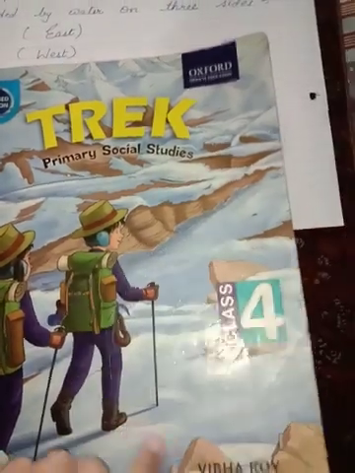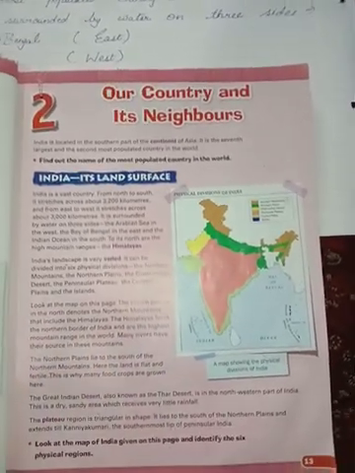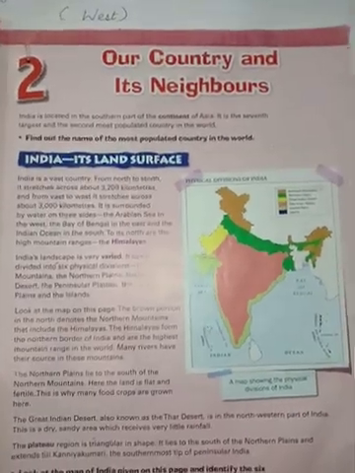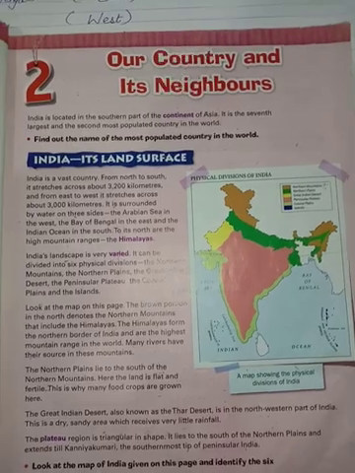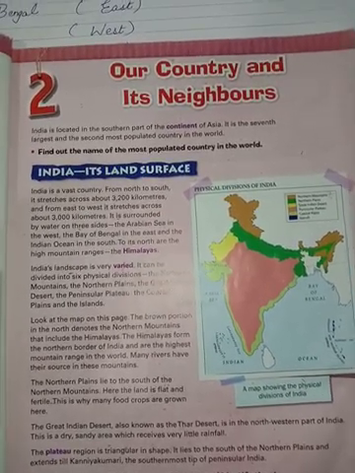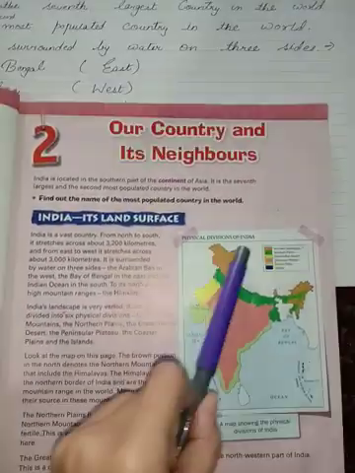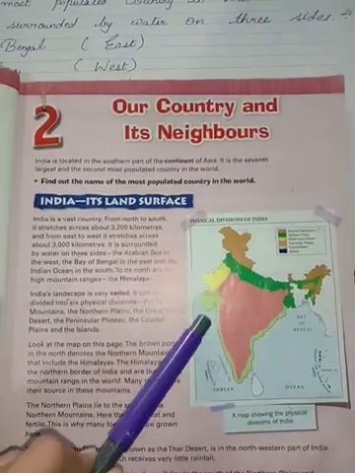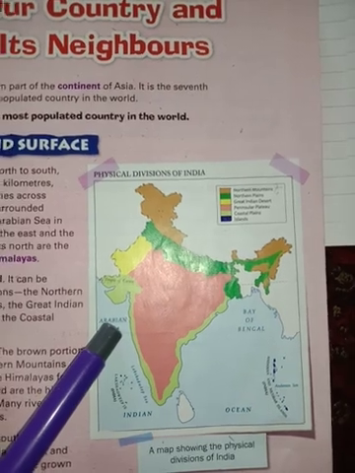Just open the book to chapter number 2, Our Country and Its Neighbours. Here you can see the map of our country, India. It is visible in your book also, I hope.